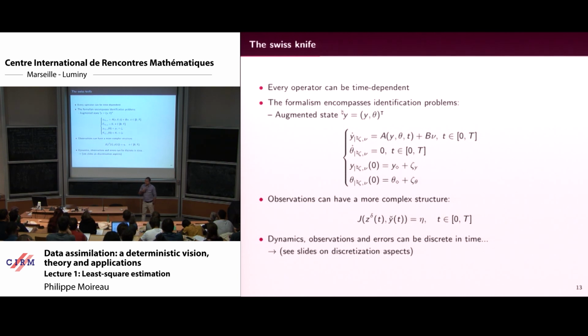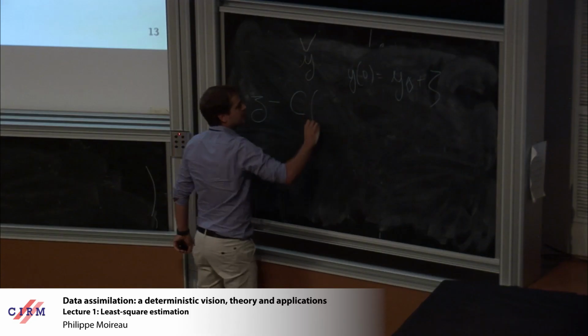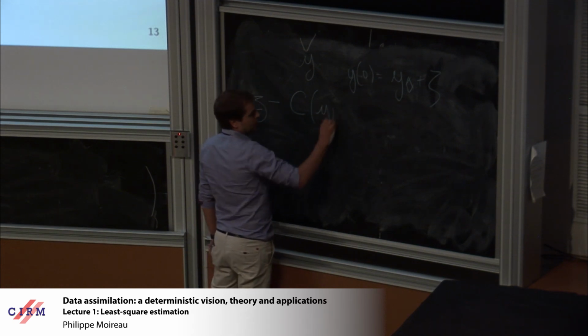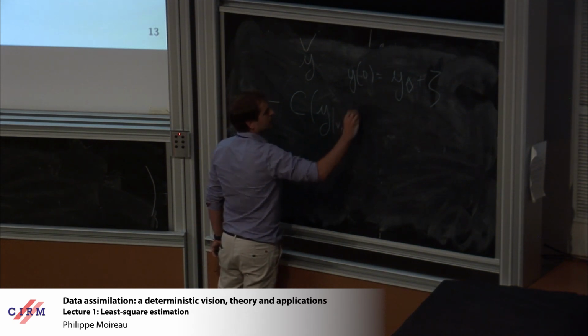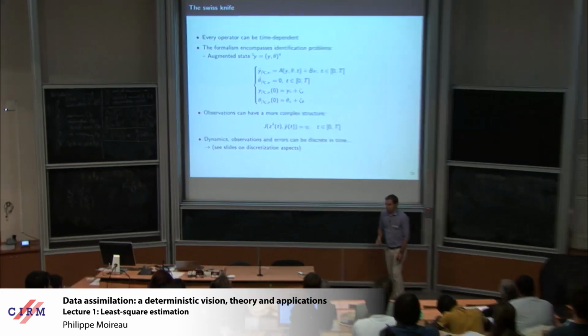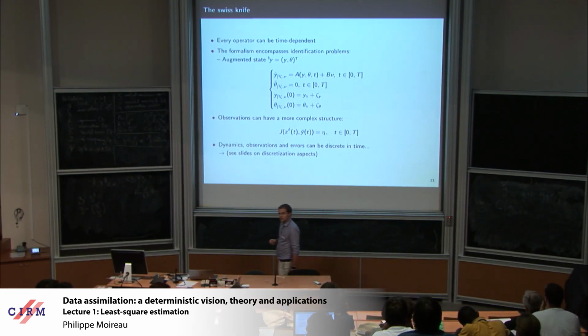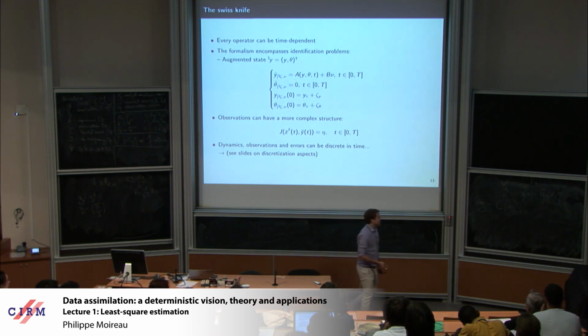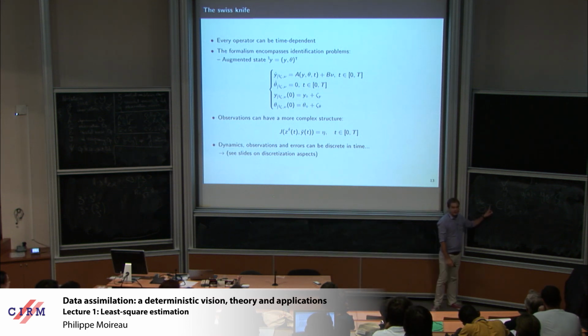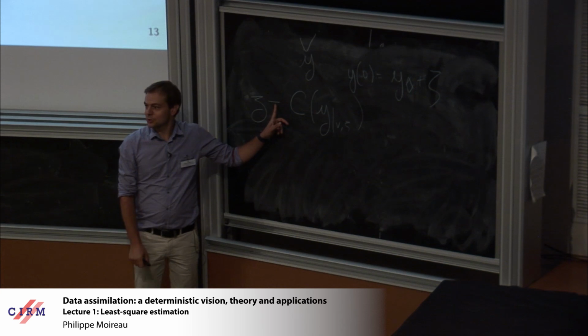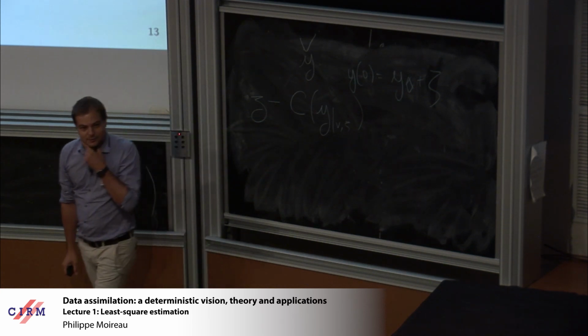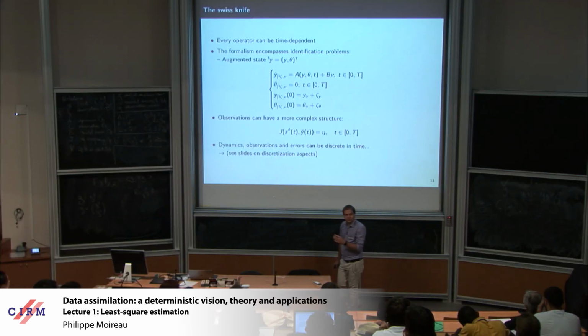Observation can have a more complex structure because now I always compute something which is z minus c of y. But we will see tomorrow that actually sometimes when you are in the observation space, you don't have a minus way to compute differences.